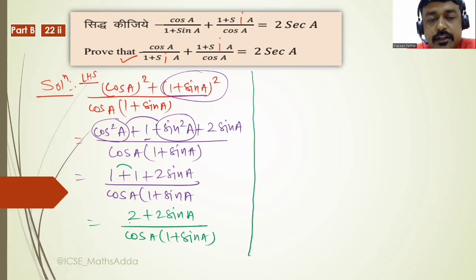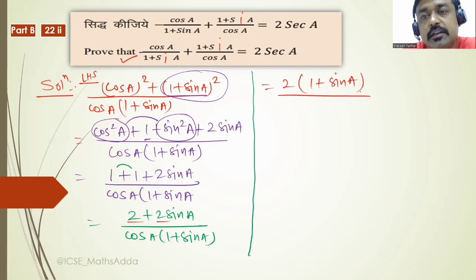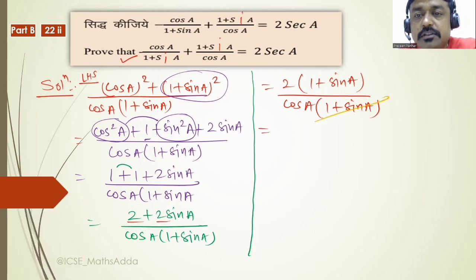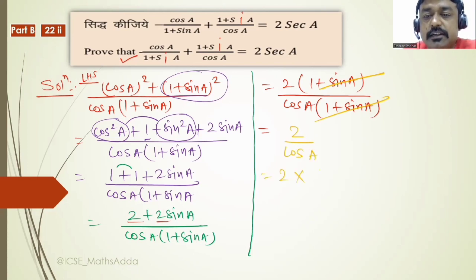If you take 2 common from the numerator, then the left part is 1 plus sin A, right? And in the denominator is cos A (1 plus sin A), right? Now you can easily cancel this 1 plus sin A with this 1 plus sin A, then you get 2 upon cos A.